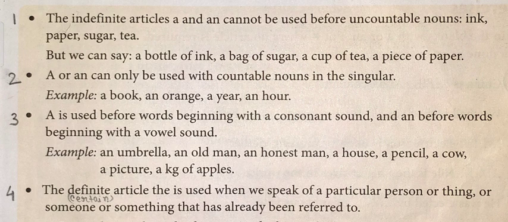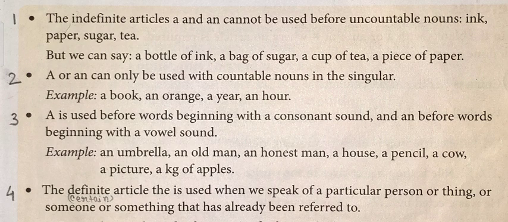We all know about this rule: a is placed before a word that has a consonant at the first, and an is placed before a word that has a vowel at the first. All are singular.